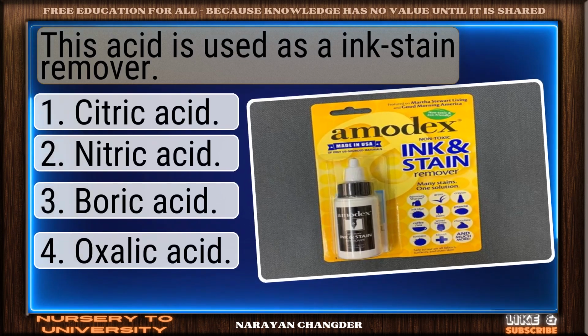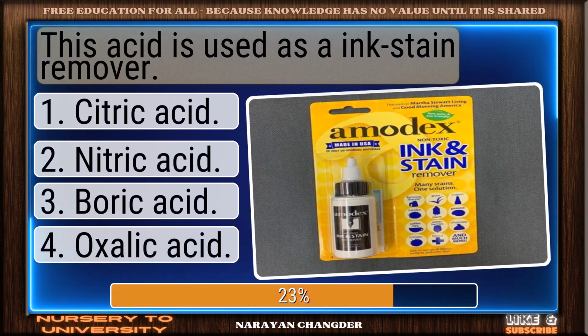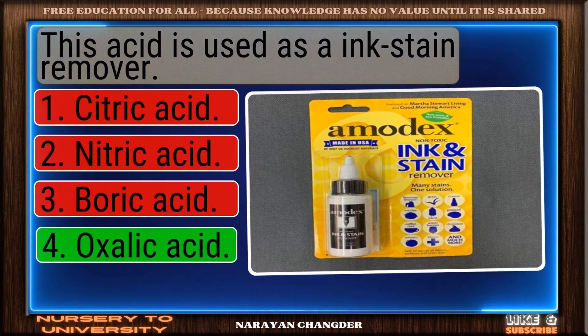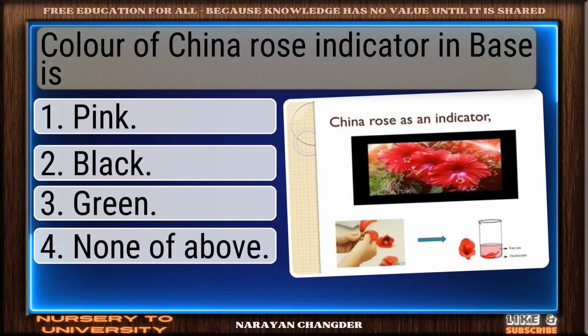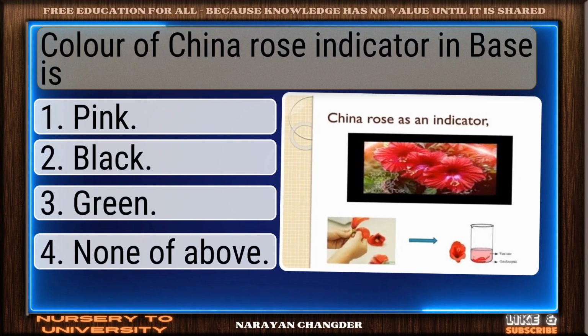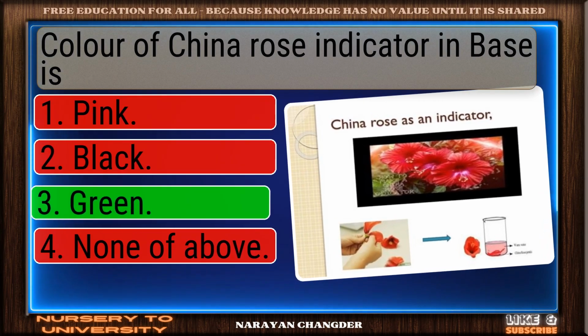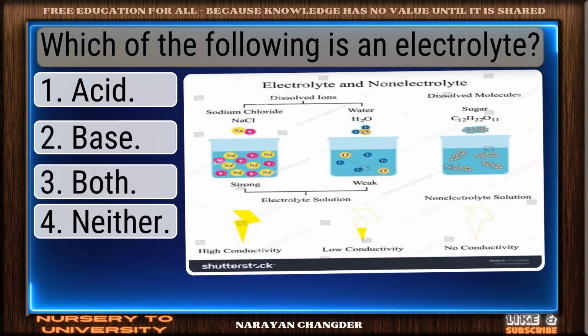This acid is used as an ink stain remover. Good job. Oxalic acid works well here. Color of China rose indicator in bases. You chose green, and it is correct.